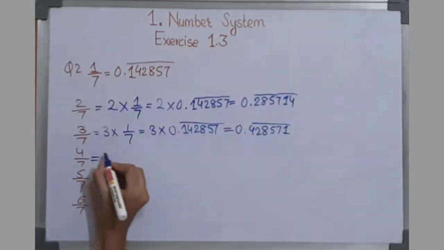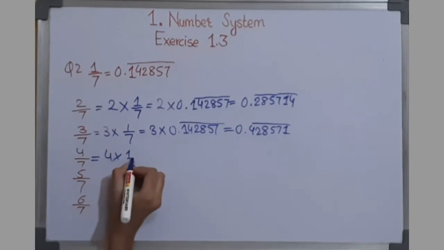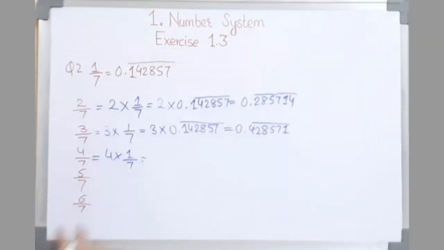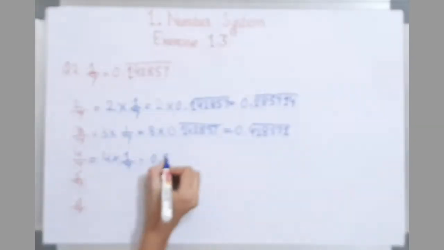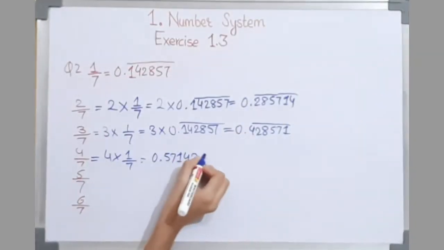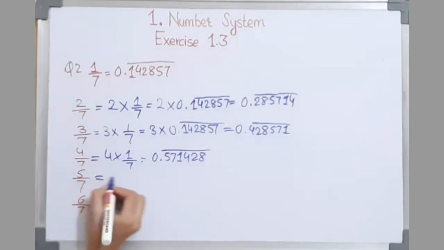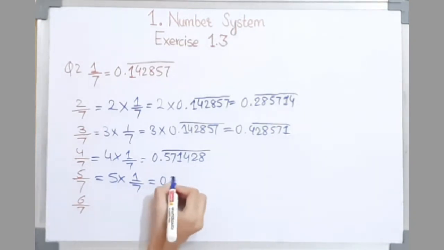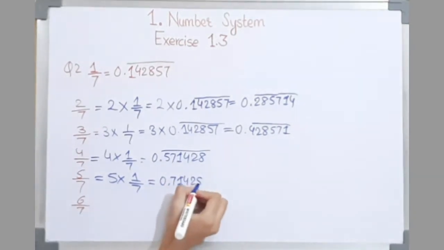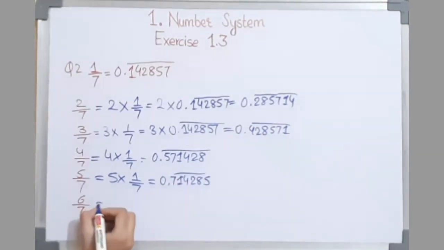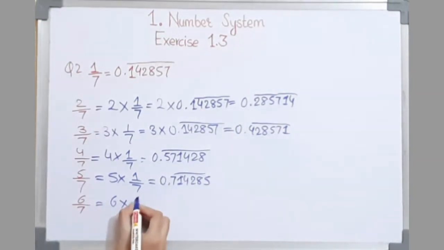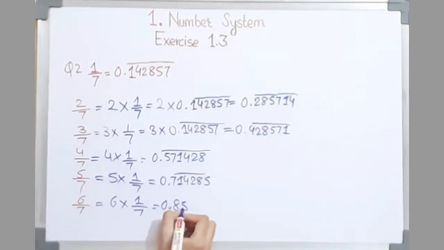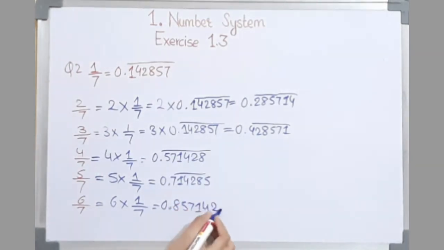In the same way, 4 into 1 upon 7, which is equal to 0.571428 with a bar over this. In the same manner, 5 into 1 upon 7, which is equal to 0.714285 with a bar over this. 6 upon 7, 6 into 1 upon 7, which is equal to 0.857142 with a bar over this.